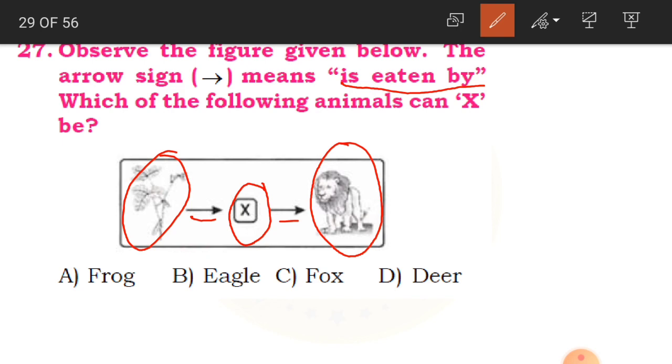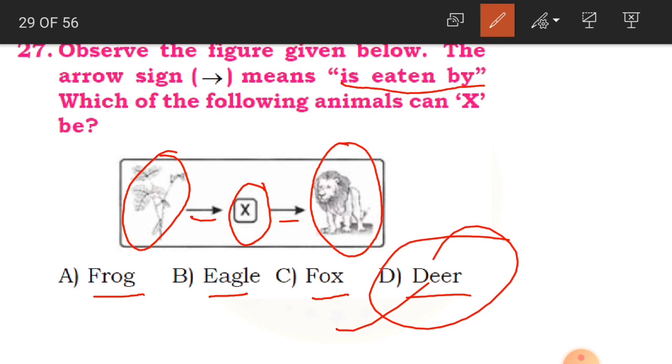Grass is eaten by what, and that again is eaten by the lion. Is X a frog, eagle, fox or deer? Option D, deer. Grass is eaten by deer, and the lion eats the deer. So our X is deer.